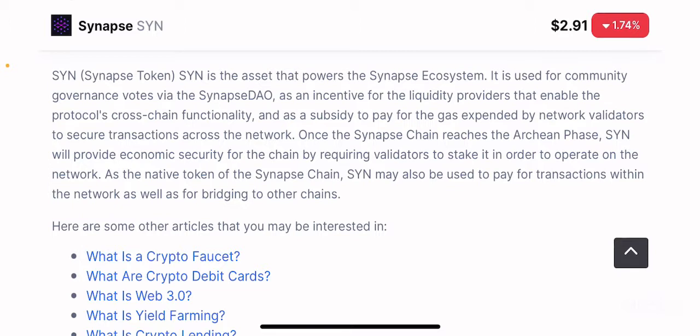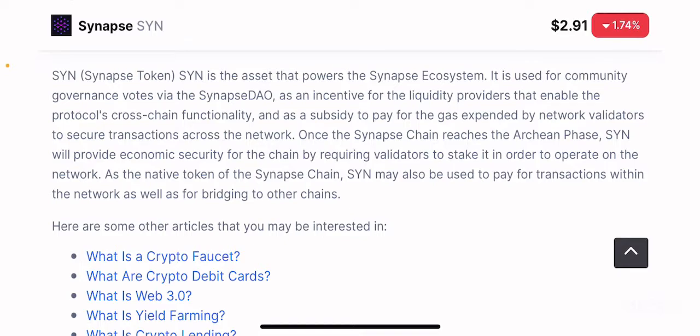And as the native token of the Synapse chain, SYN may be used to pay fees for transactions within the network as well as for bridging to other chains. So if you want to bridge tokens to different chains, or just swap on their platform to get cross-chain liquidity, you need to pay your fees in the form of SYN tokens, which is also one of the utilities of the Synapse token, right?